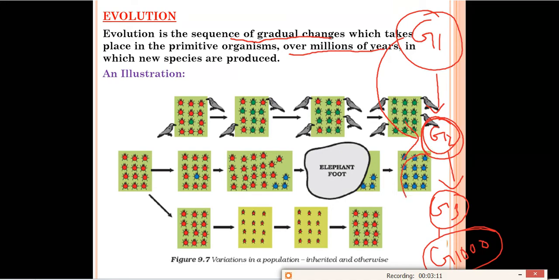After that, again some changes will come, and these changes can be seen in generation 3. And after that, again some changes will come, and those changes will be seen in the last generation, that is generation 1000. So from here to here we have so many changes. These are small changes, but the overall change is a large change, and it is taking place over a long period of time, and this is what we call evolution. It is a series of changes which occurs in an organism over millions of years, in which new species are produced. The species produced in the last generation will have all those changes from G1 to G1000. So this is all about evolution.